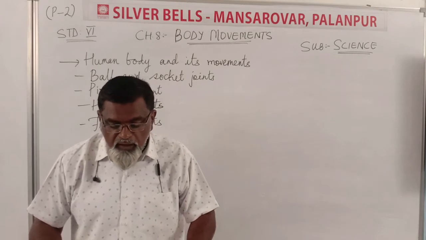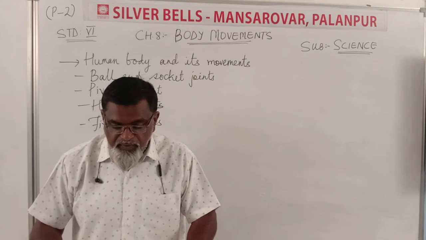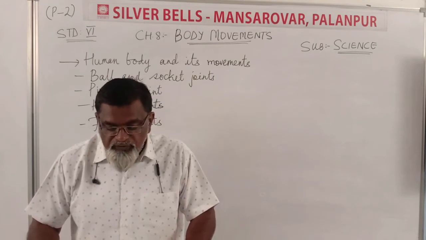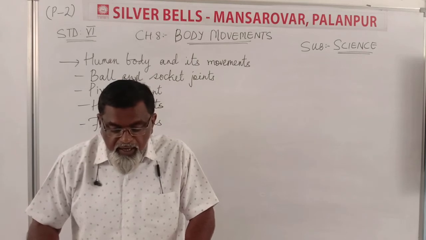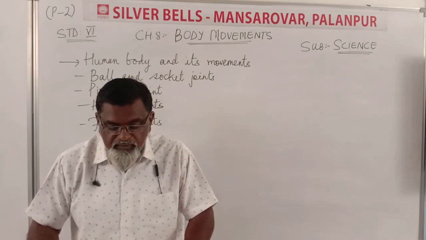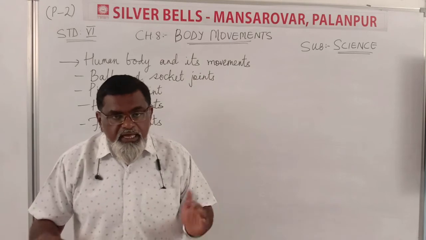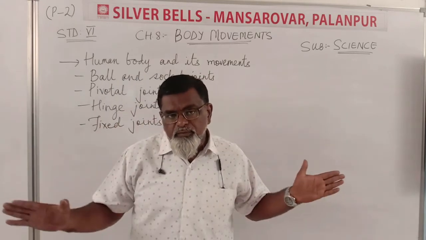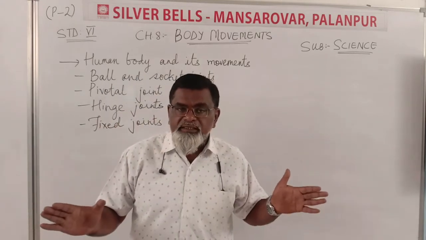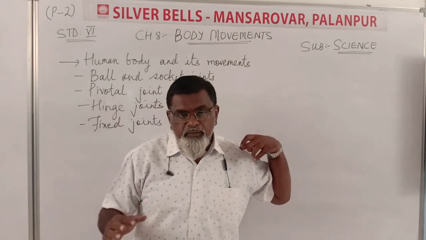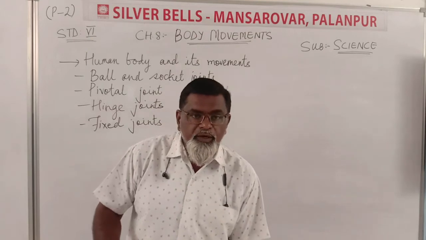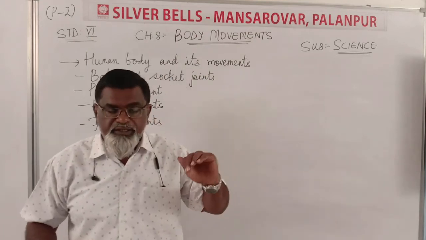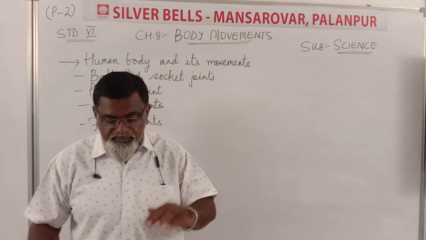How did you move your arm? Did you rotate it at the shoulder in a circular movement? Yes. Did your shoulder also move? Lie down and rotate your leg at the hip. Bend your arm at the elbow and leg at the knee. Stretch your arm sideways. You do exercises, move your body parts, and then you will understand it. So this is the pivotal ball and socket joint, and the movement of legs is called hinge joints, which happens to and fro.